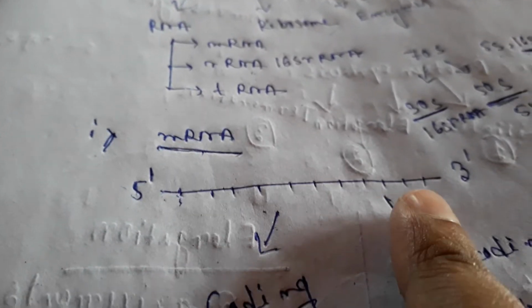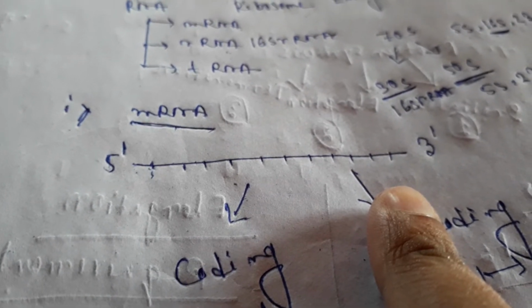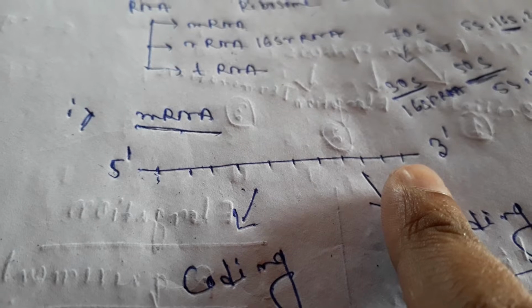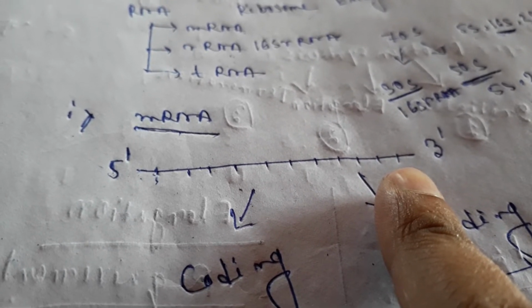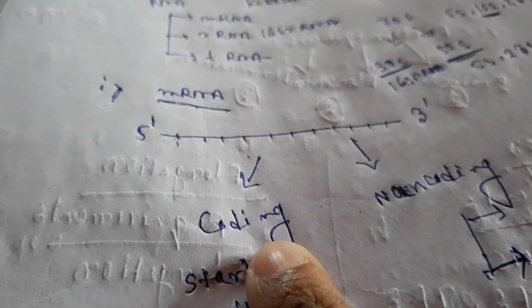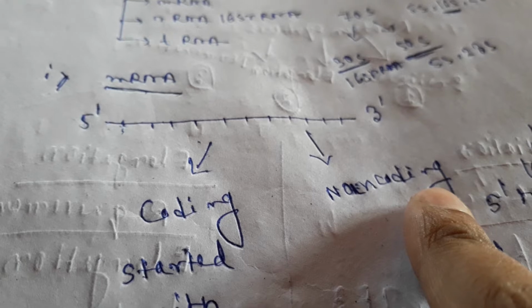First I will tell about the mRNA. mRNA is a single stranded nucleic acid sequence, as you can see here, usually coming from the double stranded DNA, in the case of E. coli. This mRNA consists of two parts: a coding sequence and a non-coding sequence. Coding means they are able to code the polypeptide chain, and non-coding means they are unable to code the polypeptide chain.